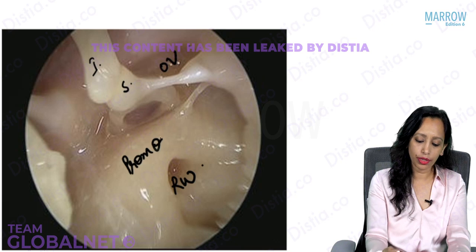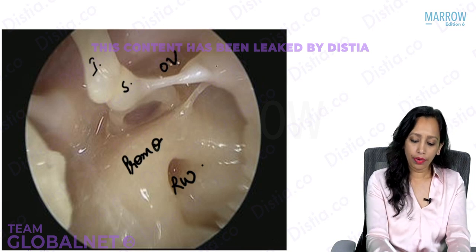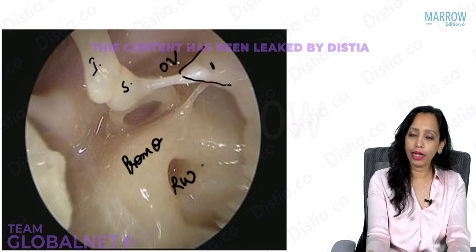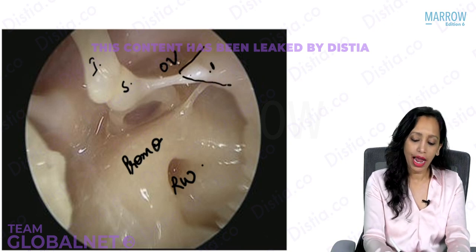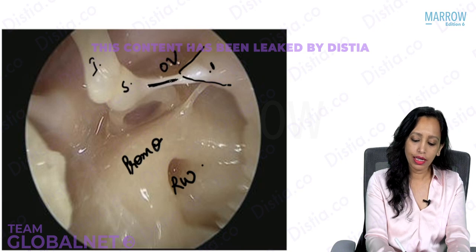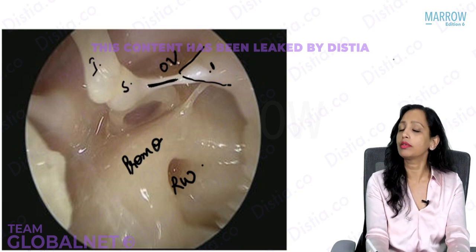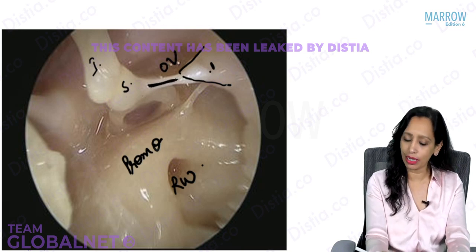This is the promontory. And I try to identify this pyramid-like bulge. This is what is known as the pyramid, and from the pyramid is arising this muscle. What is this? The stapedius, attaching where? To the neck of the stapes.